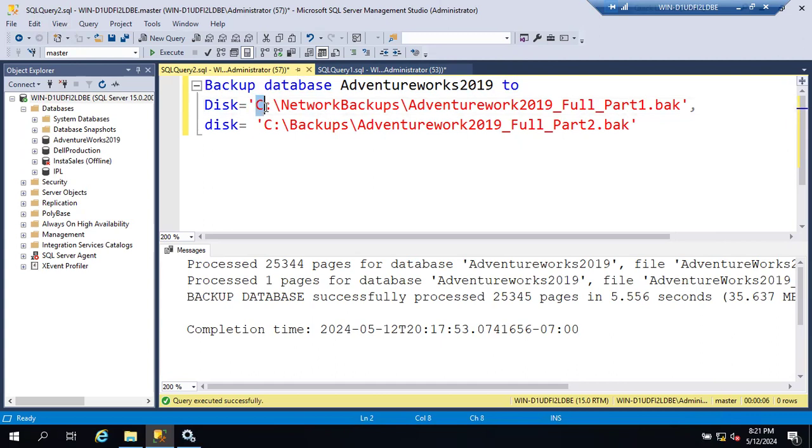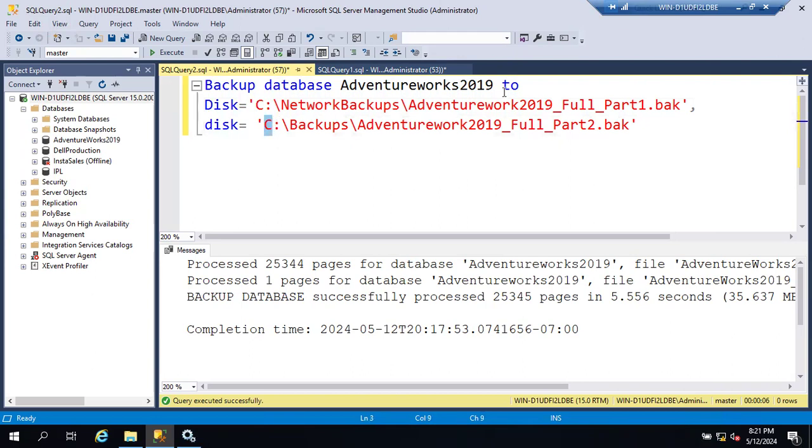Even though the default location is something, you can take backups to other locations and other drives also. One database to one drive, another database to another drive. Whatever drives you have, you can give the backups to the respective drives. It will accept. Nothing to break our heads over. Very simple. If you give D drive here, it will take backup to D drive. If you give E drive here, if E drive is accessible, it will take backup to E drive.